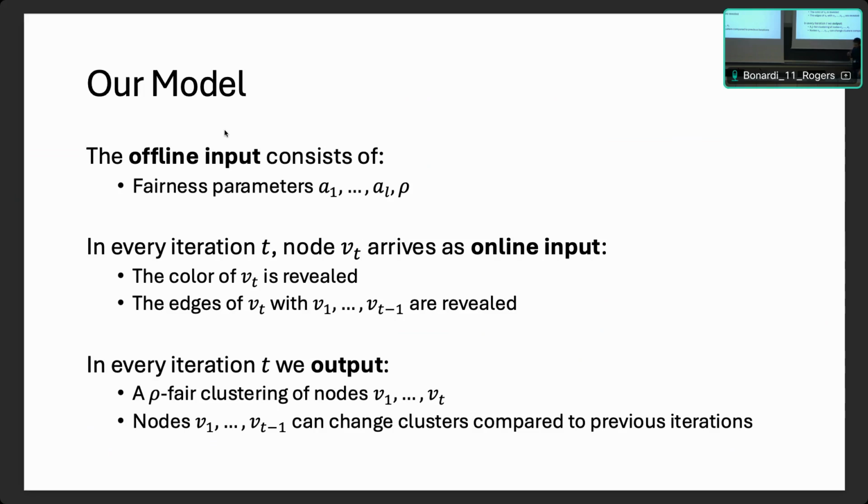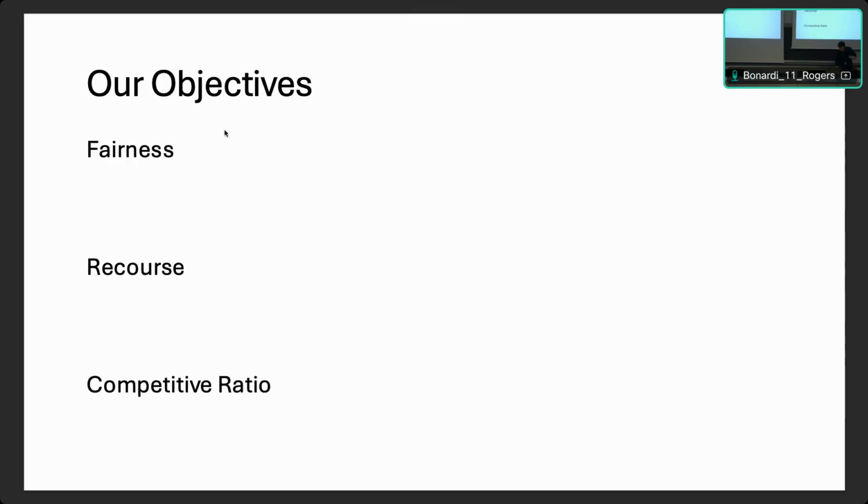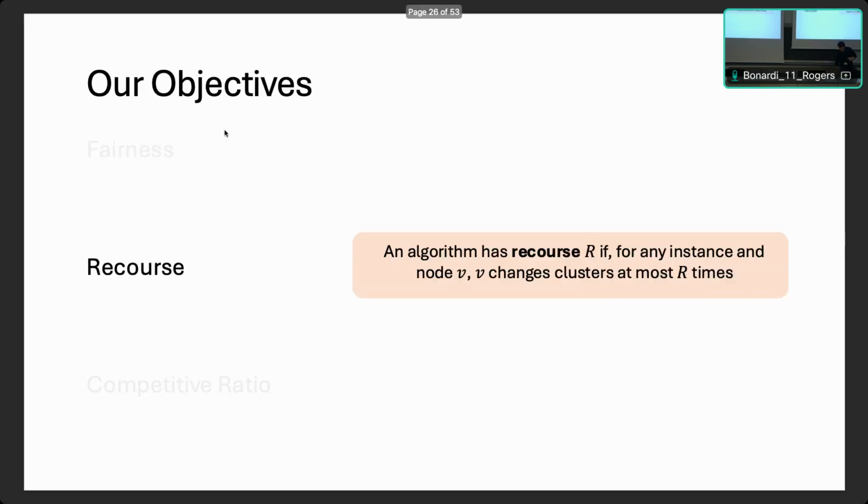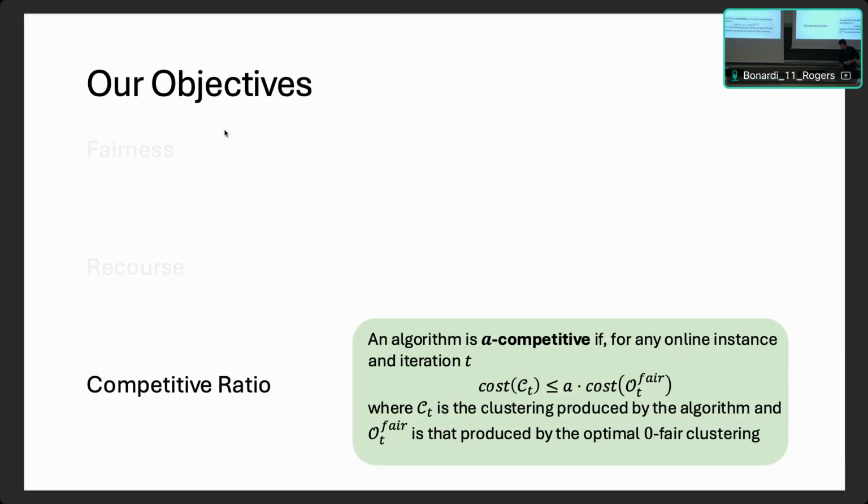The recourse comes from the fact that the previous nodes up to t minus 1 can actually change clusters compared to the previous iterations. Our objectives are to achieve fairness in the definition that we saw before, so rho-fairness, recourse, exactly as we saw before, and competitive ratio. Our competitive ratio is considered with respect to the optimal zero-fair solution, where zero-fair means that rho is 0, so it's more fair. It's a little bit odd in our definition, but we consider a competitive ratio with respect to that, and we want that for every single iteration.